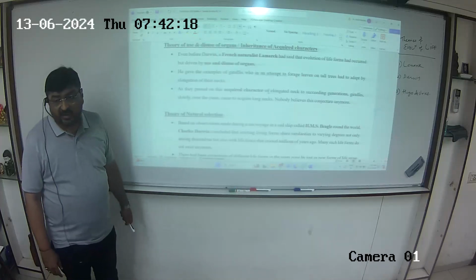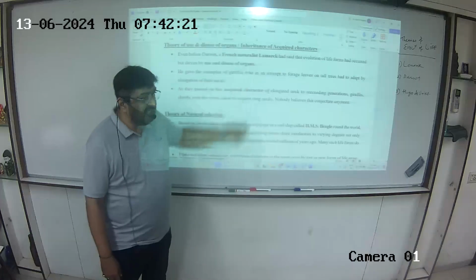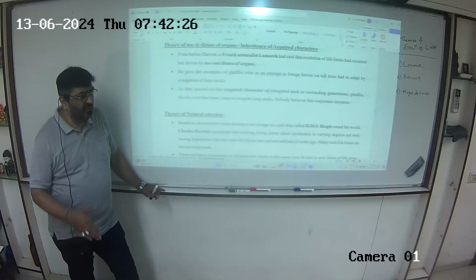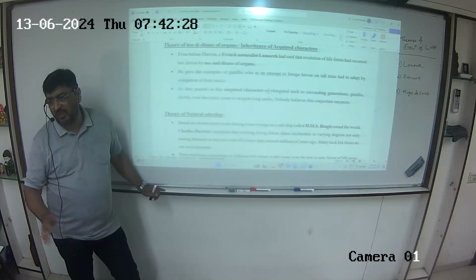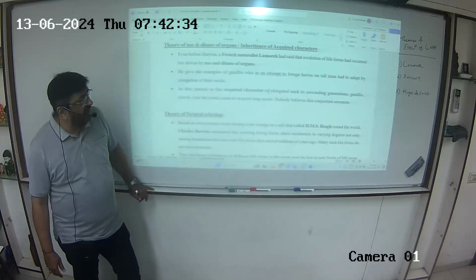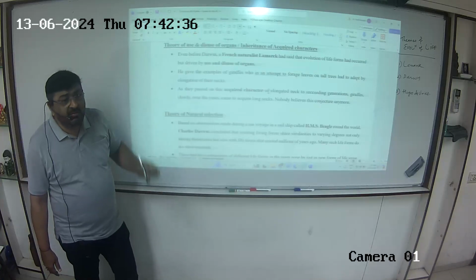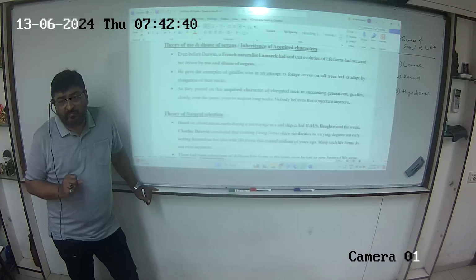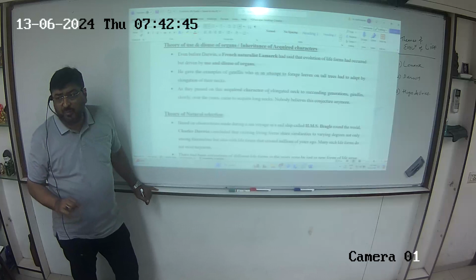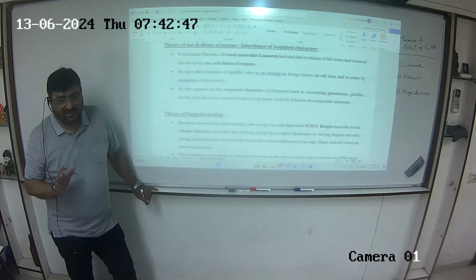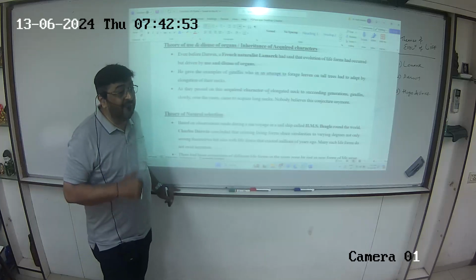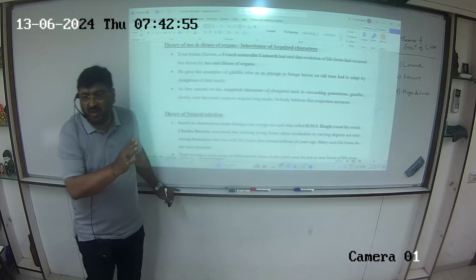Now, Lamarck was a French naturalist. A naturalist is somebody who studied everything in nature, not restricted to botany or zoology, they study everything in nature. So it's a vast science. Now he said evolution of life forms had occurred. Now see, this is very important. All these three gentlemen were agreeing to the point that evolution has happened, but they were differing on the point of how evolution happened. The method of evolution was where they were not agreeing with each other.